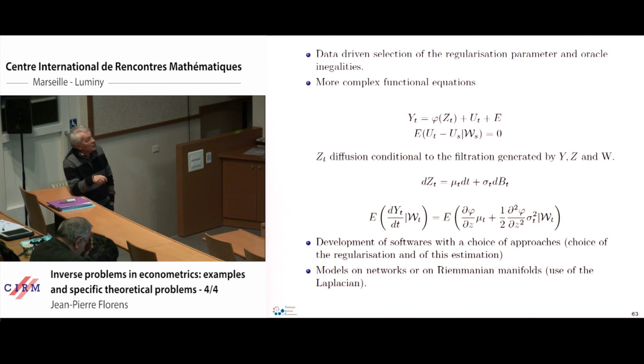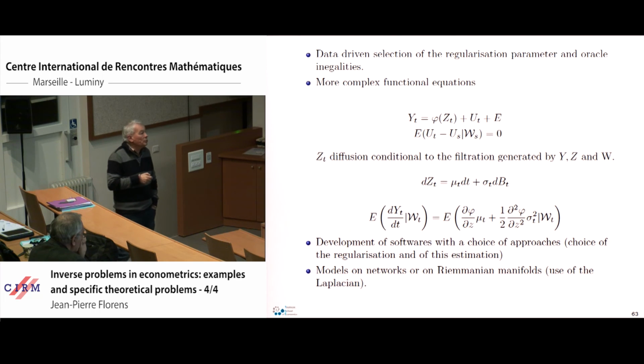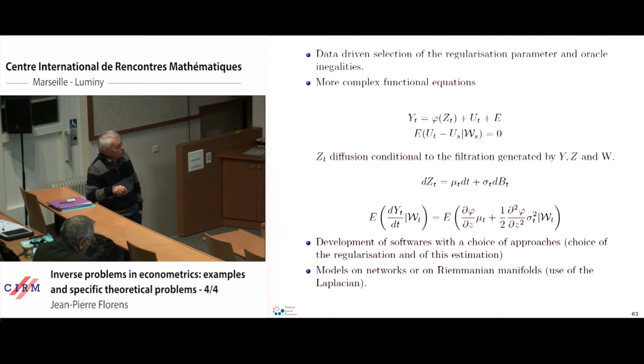This is an example, an extension, because this is something which interests me recently. It's a dynamic problem. We mix stochastic calculus or diffusion processes, and we are interested in this kind of integral equation. So we have a function phi. Mu and sigma are the drift and the volatility of some diffusions. They depend on Z and W, on the endogenous variable and the instrument.